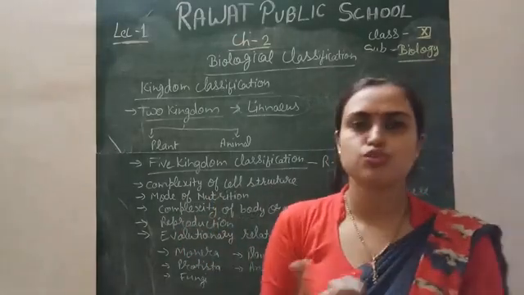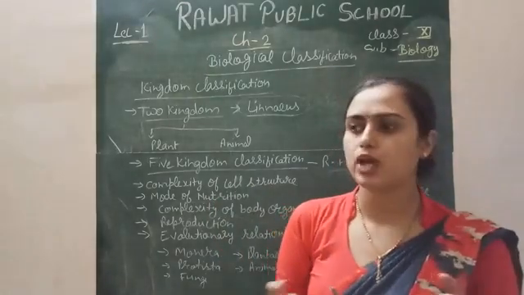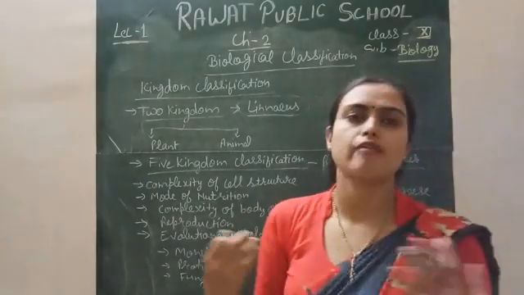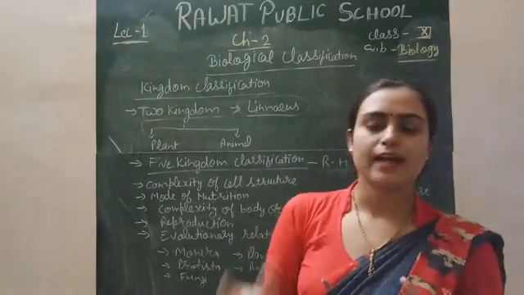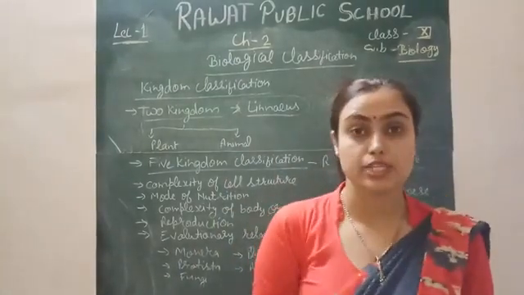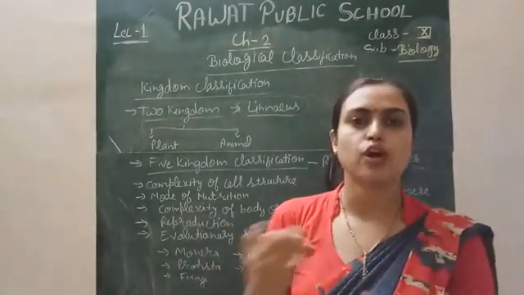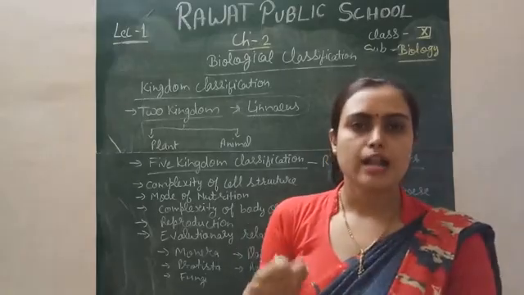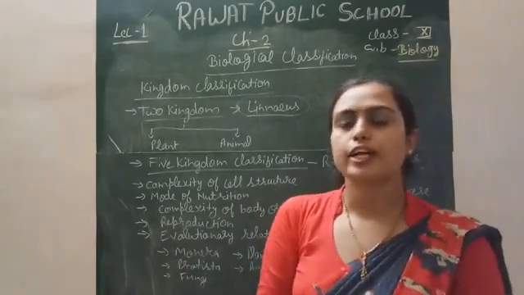First, the Plantae, which do not move, have a cell wall, and do not respond to external stimuli. They do not have contractile vacuoles or any complex system. That kind of living organism we simply call plants. Next, the animals have the capability of motility, which means they can move. Cell wall is absent, contractile vacuoles are present, and different systems for life processes are present. That kind of living organism is called an animal.